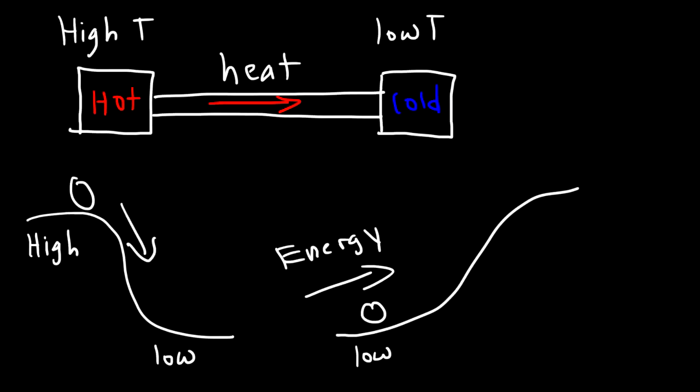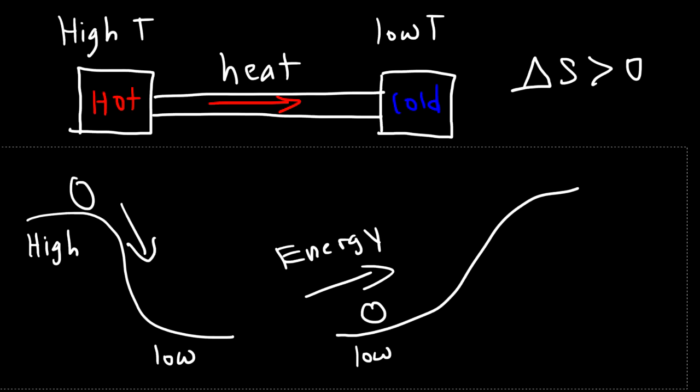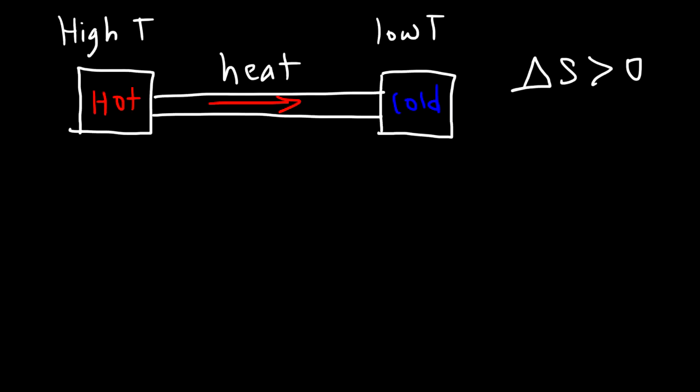Now, as heat flows from hot to cold, this is a spontaneous process. And for a spontaneous process, the entropy increases. It's going to be greater than zero. And that's another statement of the second law of thermodynamics. For natural processes, the change in entropy will be greater than zero. Now, if you have an ideal reversible process, at best, the entropy change can be equal to zero.